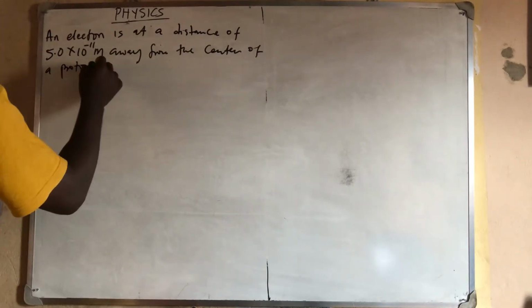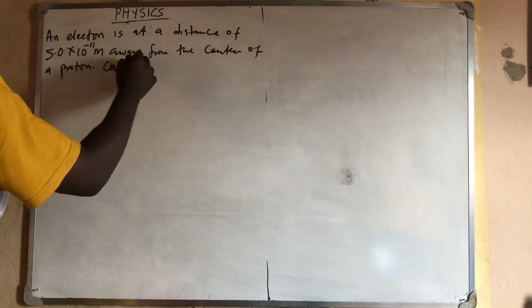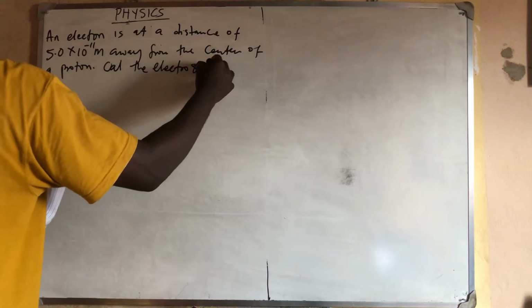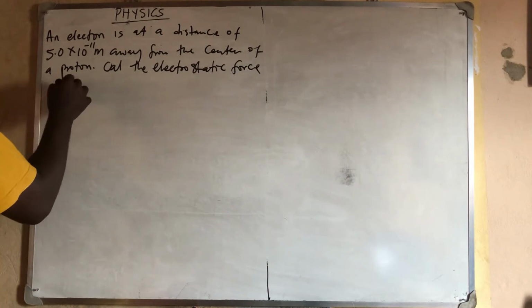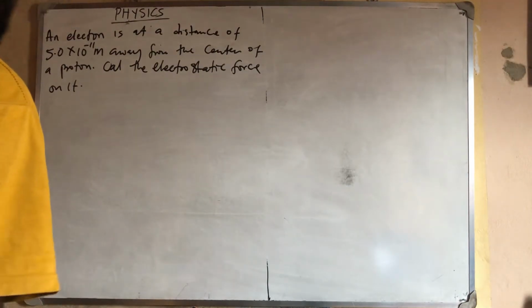Calculate the electrostatic force on it.